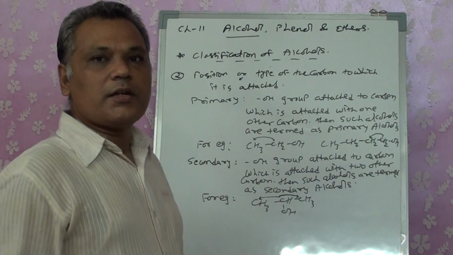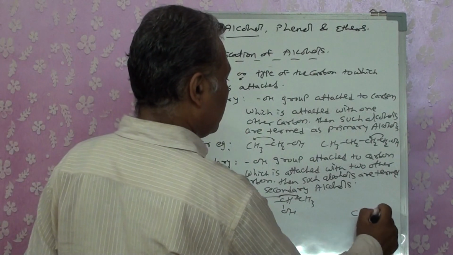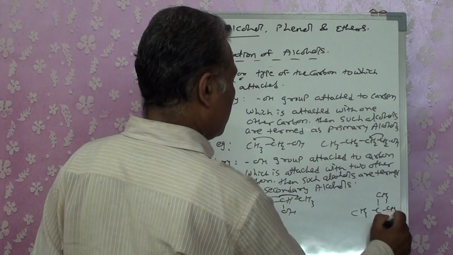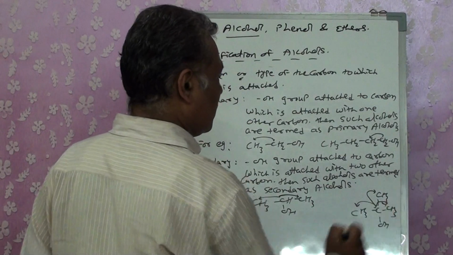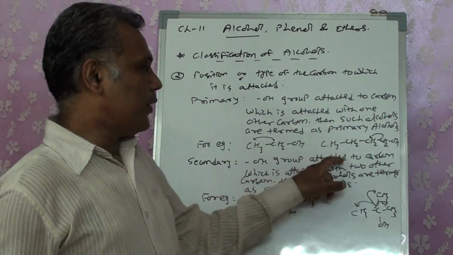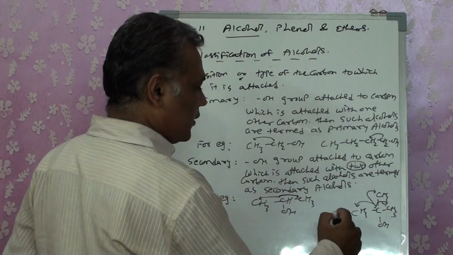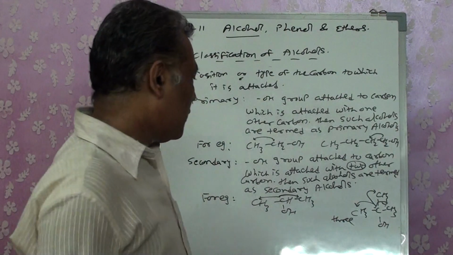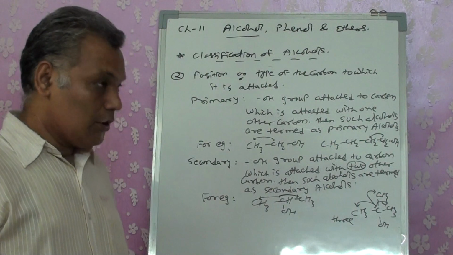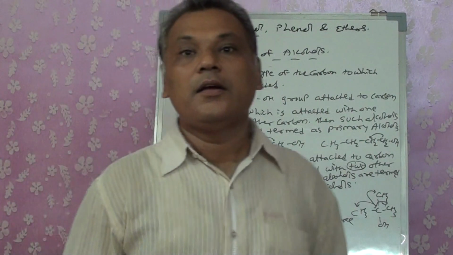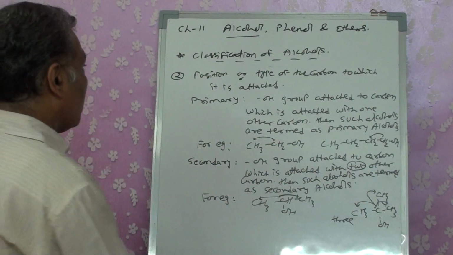If it is attached with three other carbons, we term it as tertiary. That means we will be having it as (CH3)3COH. The carbon is attached with three other carbons, right? So if the carbon bearing the OH group is attached with three other carbon atoms, then such compounds are termed as tertiary alcohols. So alcohols are classified as primary, secondary or tertiary, right? Okay.